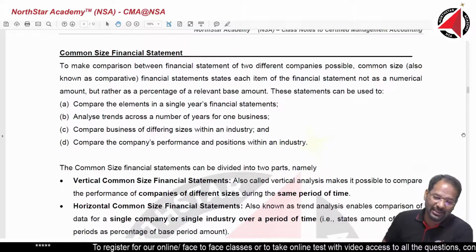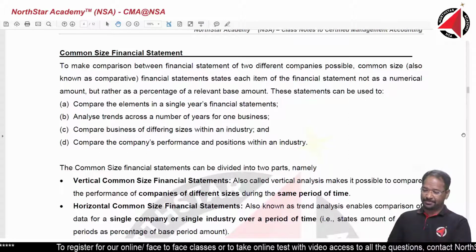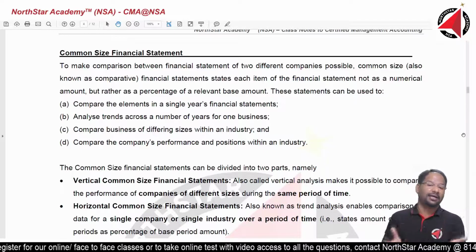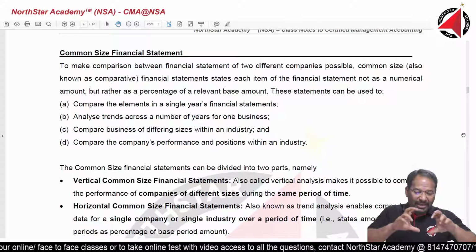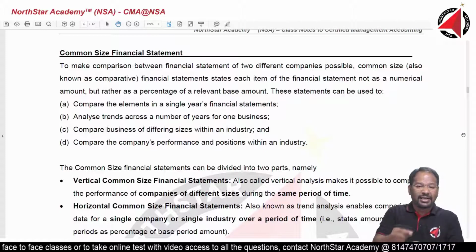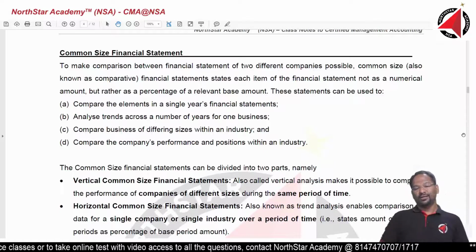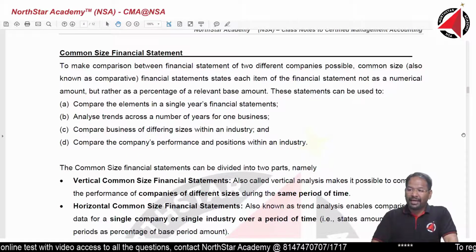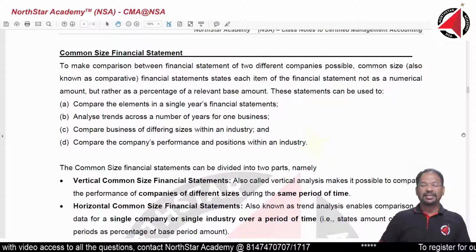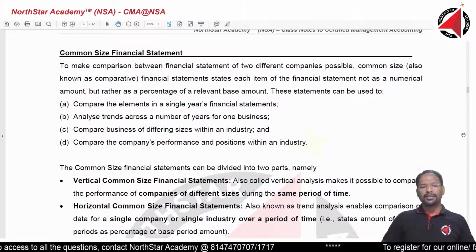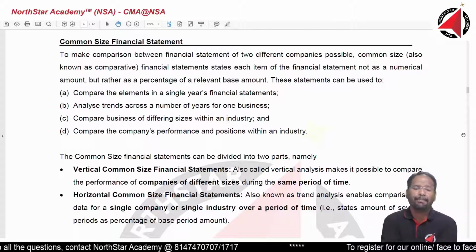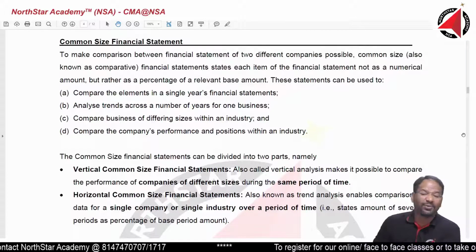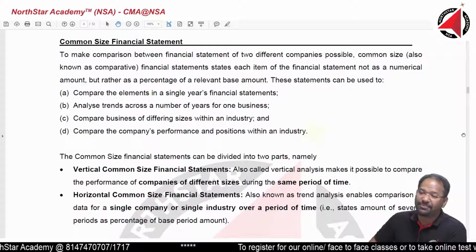Common size financial statement. Very interesting and very, very easy. Questions generally will not come on how to prepare a common size financial statement. Based on this learning, the interpretation or analysis of it will be tested in the exam. Now, before I start reading, let me tell you what a common size financial statement is and what its significance is.